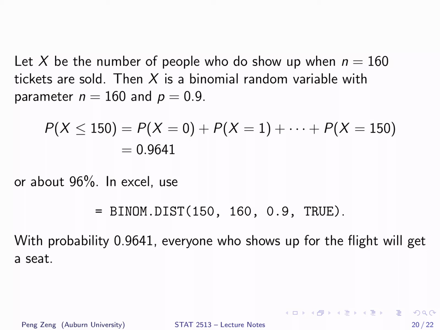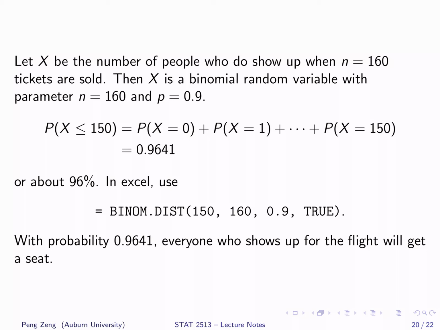Everyone who shows up for the flight will get a seat. It means that x is less than or equal to 150. Then the possible values of x include 0, 1, 2, and up to 150. If we do the calculation by hand, we need to calculate the probability of x equals 0, x equals 1, and up to x equals 150, then add these probabilities together. It is tedious, but it seems there is no easier way.